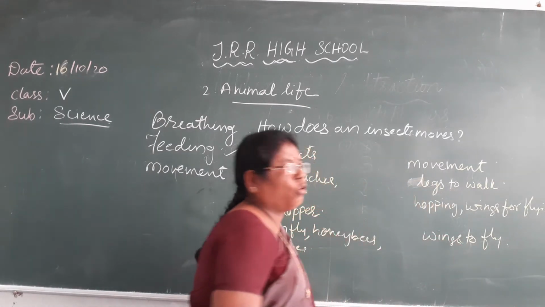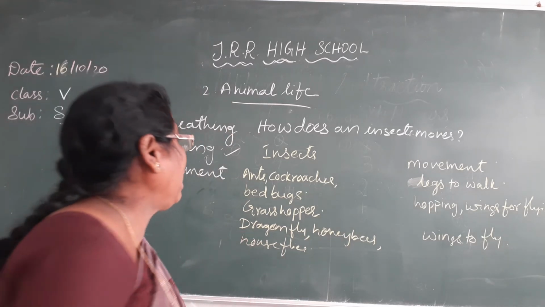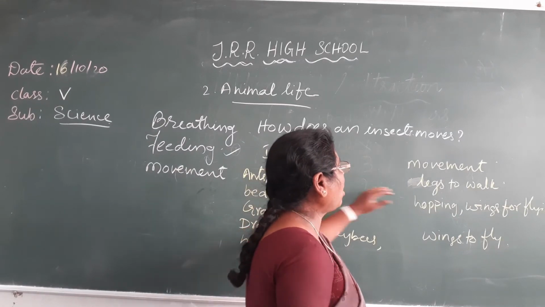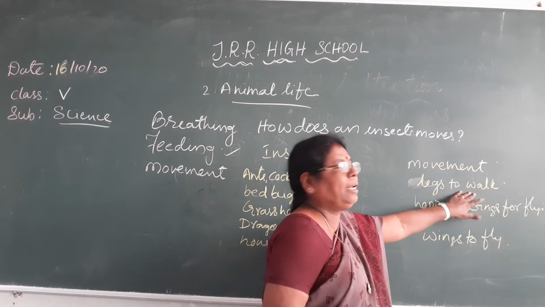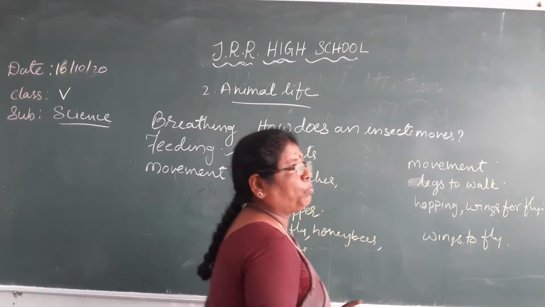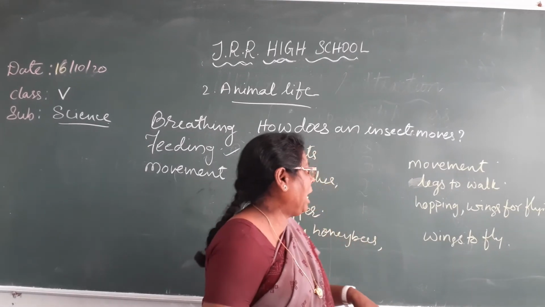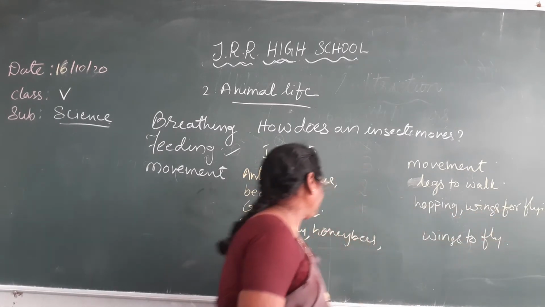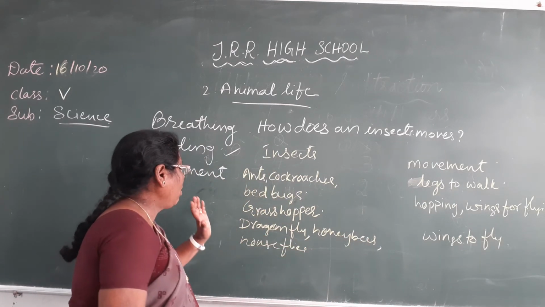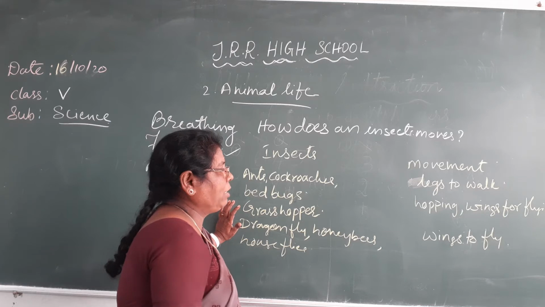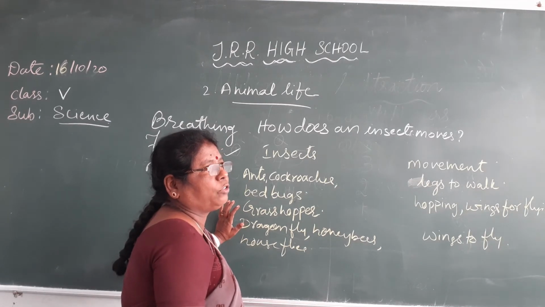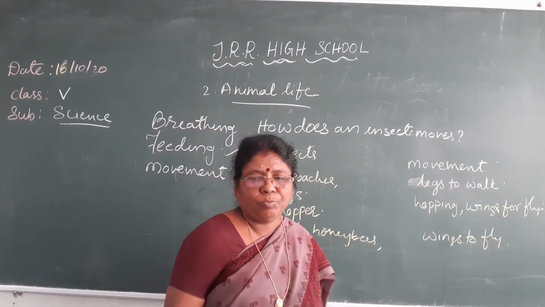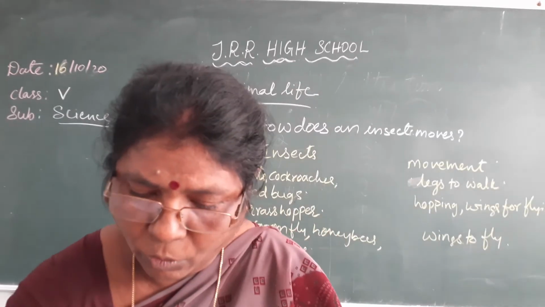So these are the locomotory organs of the insects. How do insects move? Ants, cockroaches, bedbugs walk by using their legs. Grasshoppers have very powerful hind limbs which help the grasshopper to hop, and wings for flying. In the same way, dragonflies, honeybees or houseflies use wings to fly. Even butterflies use wings to fly. These are the organs they use for movement.